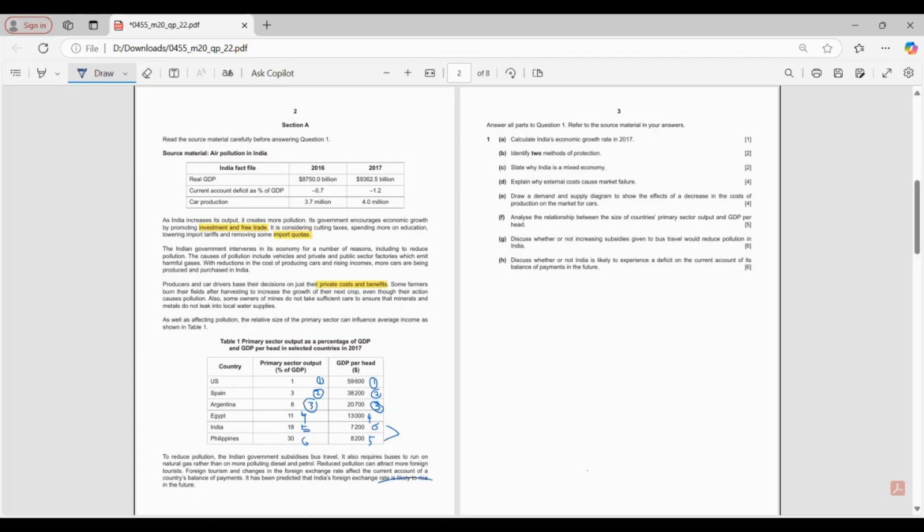To calculate the economic growth rate, is it the 2017 year divided by 2016 year? Then what else? The growth rate is how much it has increased. So you have to see the increase in GDP, divided by the previous GDP, that is 2016 GDP. So it's the difference of these two divided by 2016, multiplied by 100. Agree?